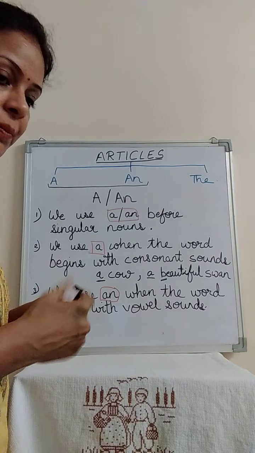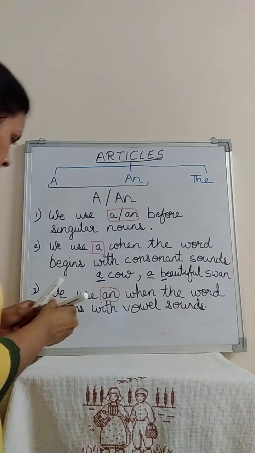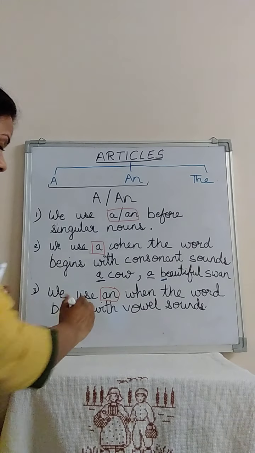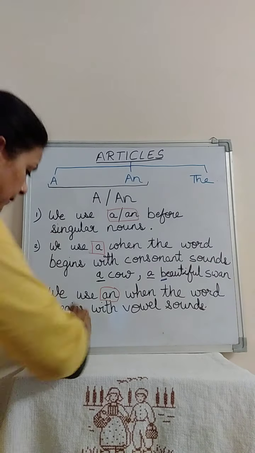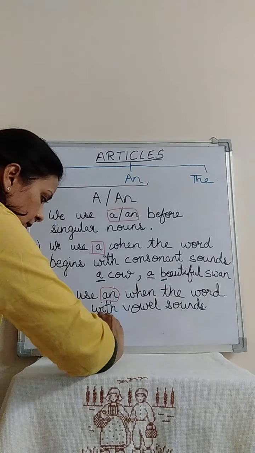Now let's take some example. For example, umbrella. It is an umbrella. Why do we write an umbrella?